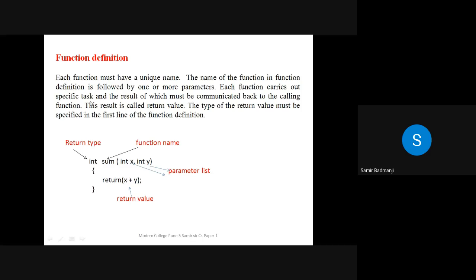Now each function must have a unique name. The name of the function in the function definition is followed by one or more parameters. These are nothing but the parameters. You have to specify the data type, whether it is int, char, float, double, etc. Each function carries out specific tasks, and the result of which must be communicated back to the calling function. This result is called the return value. The type of return value must be specified in the first line of the function definition. So this is the function definition in which the return type is mentioned.